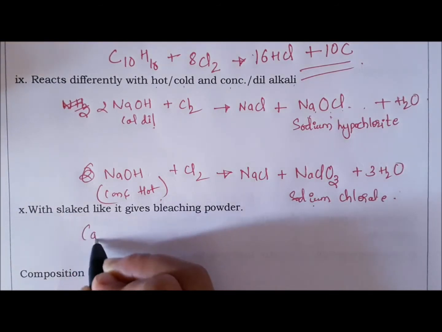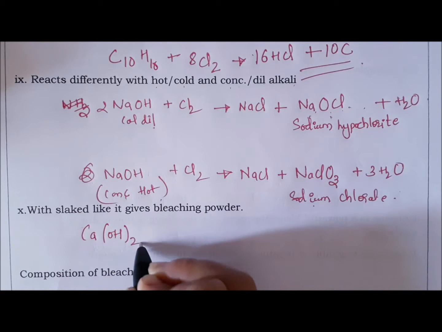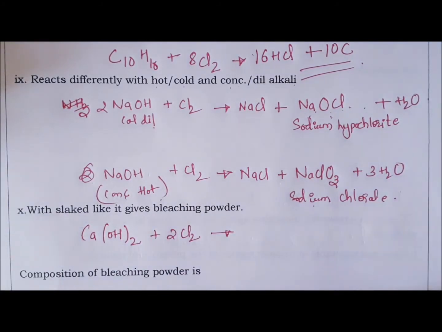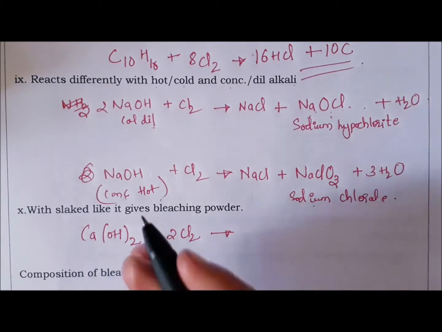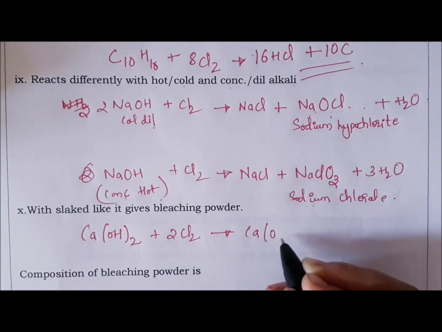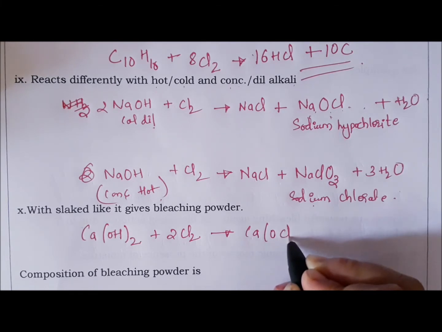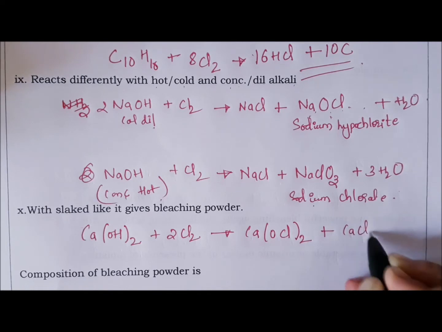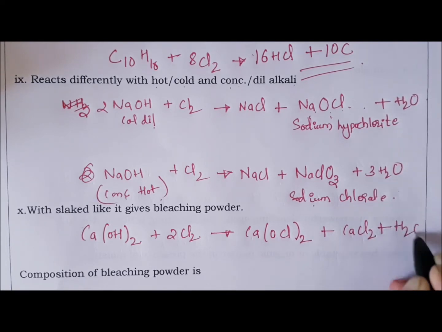Now next, with slaked lime it gives bleaching powder. So what is slaked lime? Calcium hydroxide, right? When you pass chlorine gas through slaked lime, or calcium hydroxide, you will get bleaching powder of formula CaOCl2 and byproduct calcium chloride and water.